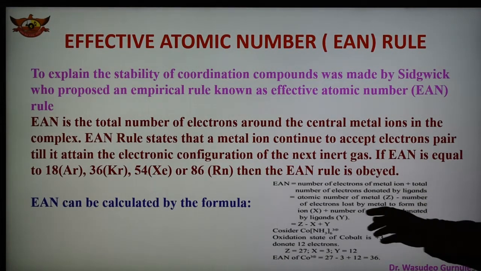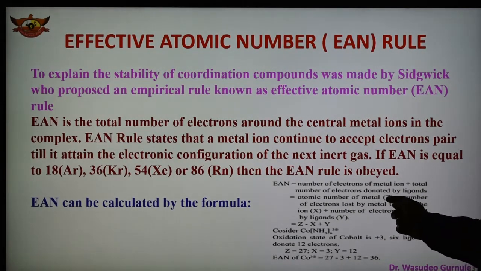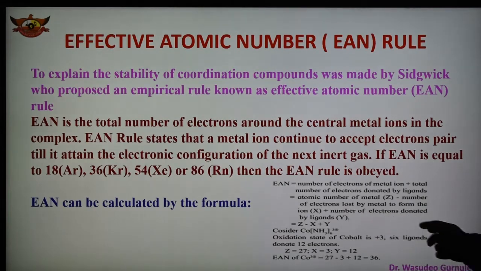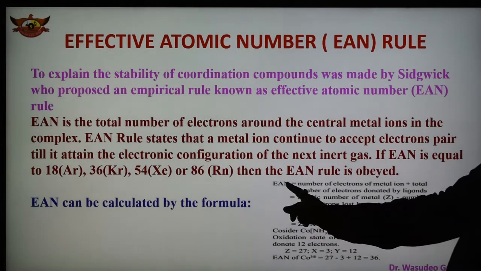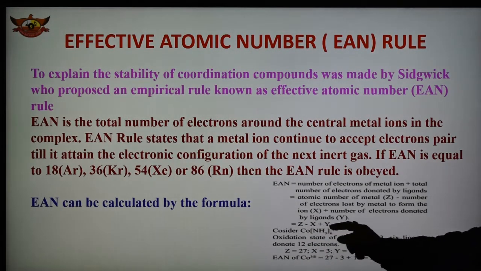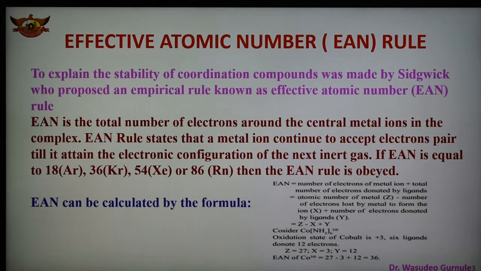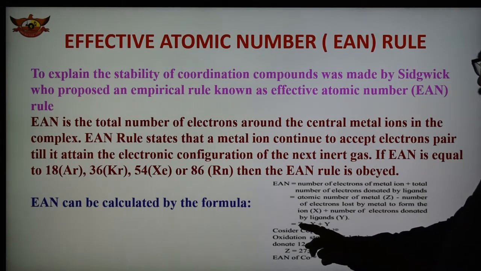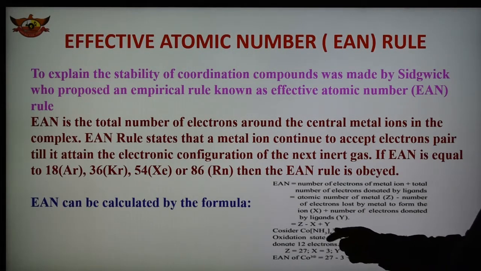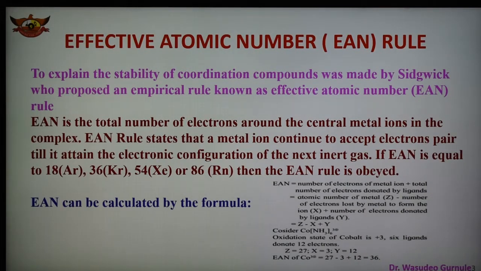This equals the atomic number of the metal Z, minus the number of electrons lost by the metal to form the ion X, plus the number of electrons donated by the ligands Y. In short, EAN = Z - X + Y. Here Z is the atomic number of the metal, X is the number of electrons lost by the metal, and Y is the number of electrons donated by the ligands.